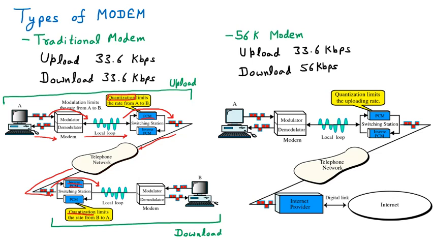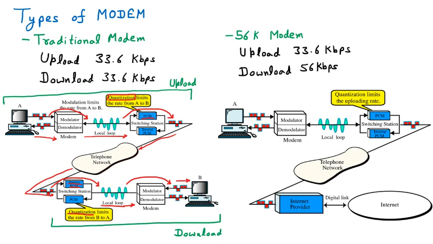Now the local loop we know, which is the line coming from telephone exchange to our home, and the data is moving to the modem, and modem is again converting analog to digital, and the data is given to the another system. This is called download. So because of this quantization and converting analog to digital multiple times, the speed is limited in upload and download.